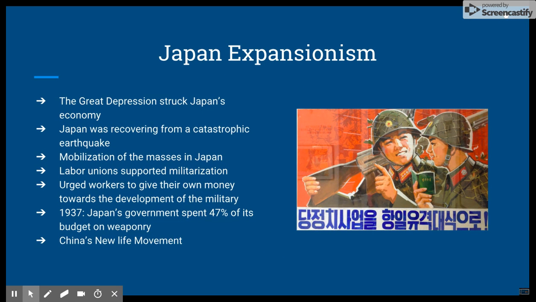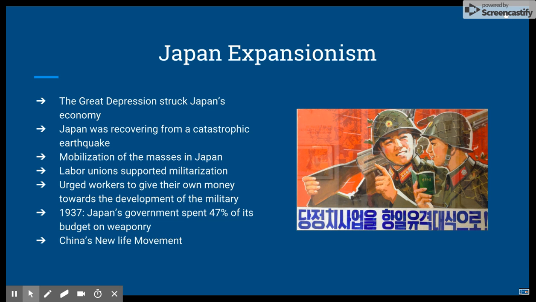Japan's expansionism. The Great Depression struck Japan's economy. During this time, Japan was recovering from a catastrophic earthquake. Mobilization of the masses in Japan. Army leaders used mass media to increase people's patriotism.